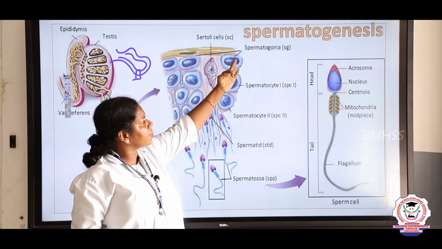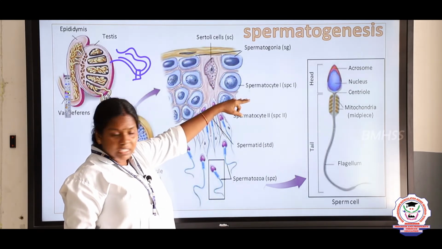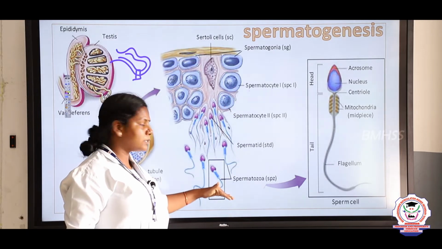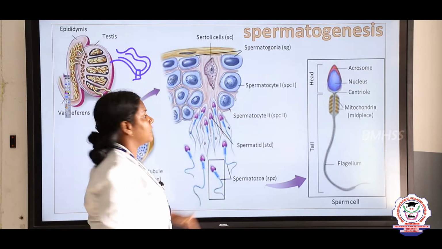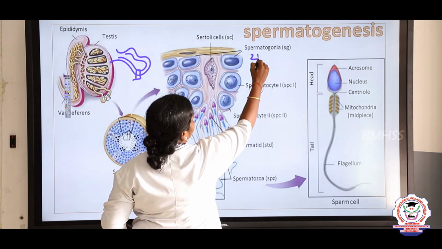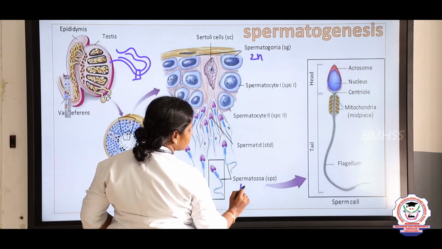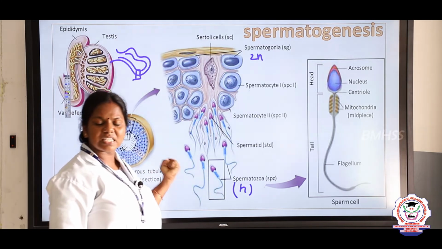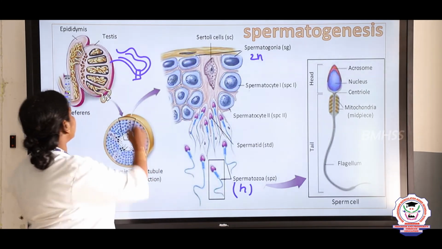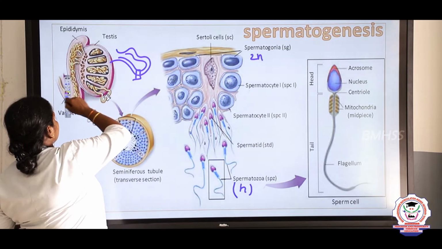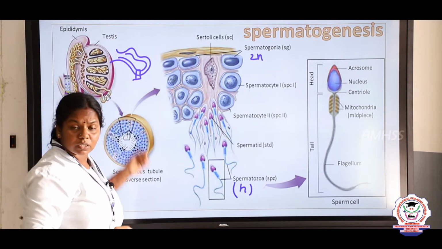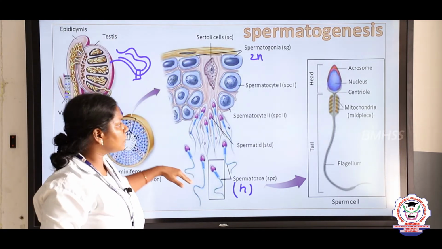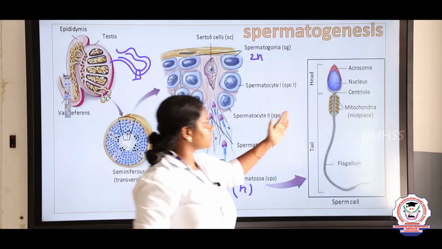Spermatogonium undergoes meiotic cell division to form the spermatozoa, that is n. In spermatogonium it is diploid. When it becomes spermatozoa, it is haploid. When the sperms are produced, they are released into the lumen and carried through the vas deferens.